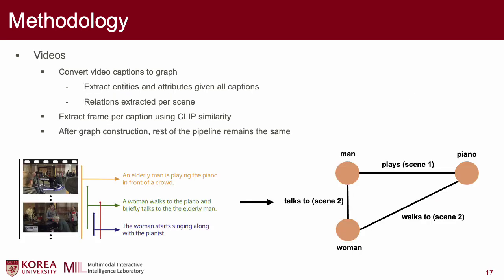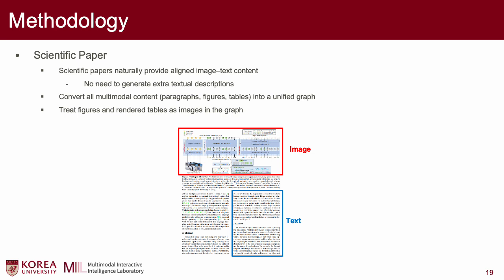For videos, instead of using the pre-annotated scene graph, we convert the video captions to a graph. From the video, we extract a frame per caption using CLIP similarity, and after graph construction, the rest of the pipeline remains the same as before. For scientific papers, they naturally provide aligned image-text contents, so there is no need to generate extra textual descriptions. We convert all multimodal content into a unified graph, and figures and rendered tables are treated as images.